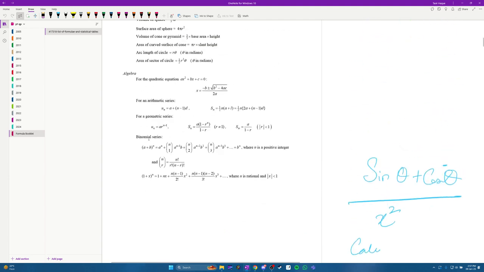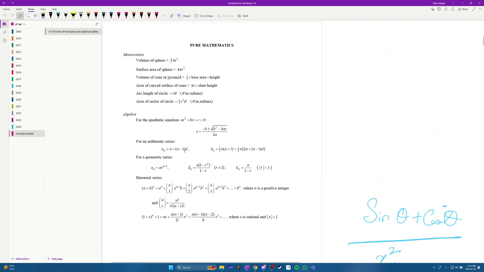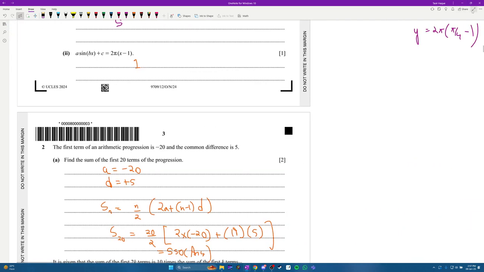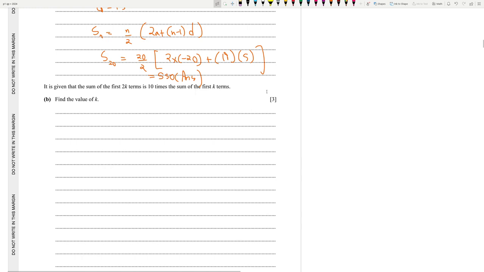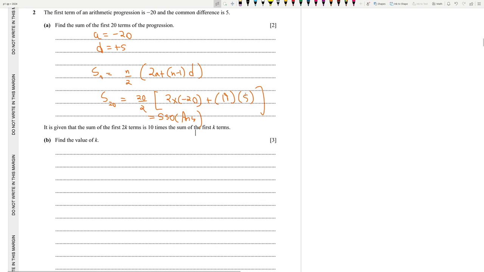Okay, cool. It is given that the sum of the first 2k terms is 10 times the sum of the first k terms.